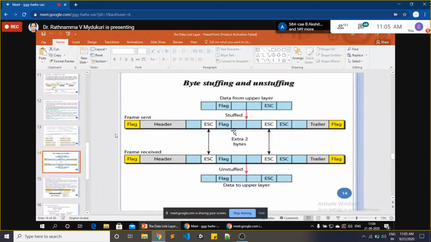When it is received at the receiver, what will the receiver do? The start flag symbol and end flag symbol are treated as one frame, and the extra bits we added in between, that is the escape and flag bits, are all unstuffed and only the original data is considered, and this original data is transmitted to the upper layers.